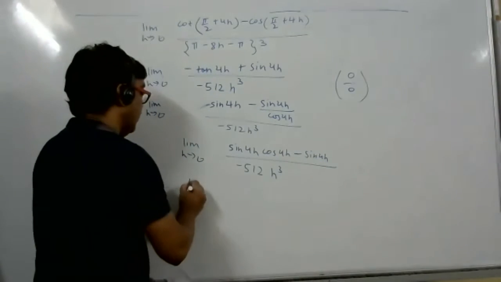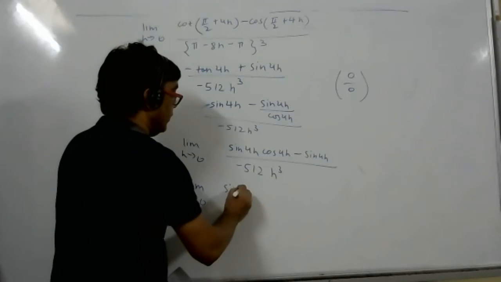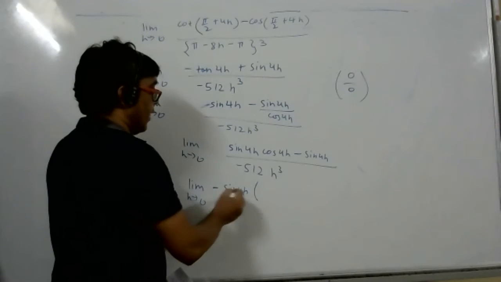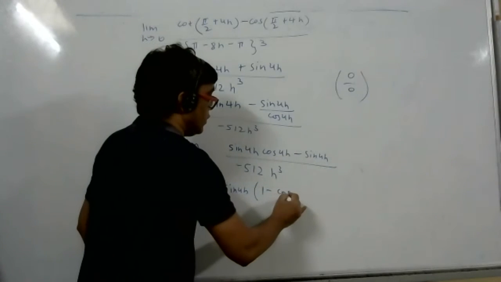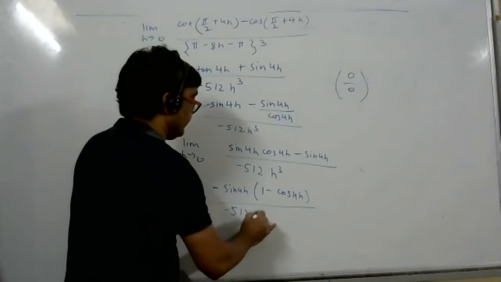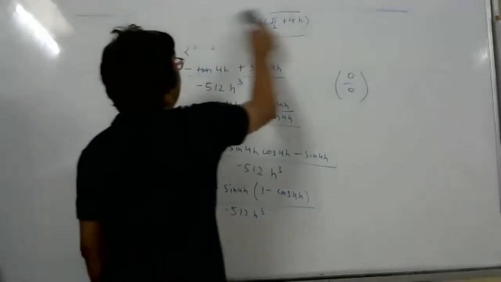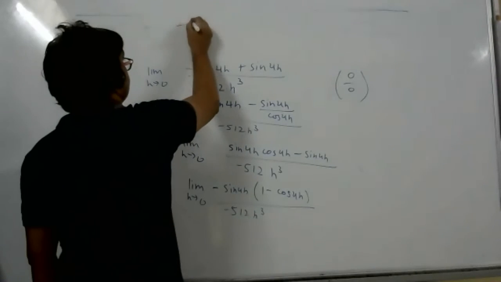Student, what is common in the numerator? Sine 4h is common, and minus also common. Minus sine 4h I will take common. So what does it become? 1 minus cos 4h. Am I correct? Yes, sir. And 1 minus cos 4h can be written as 2 sine square 2h, using multiple angles.